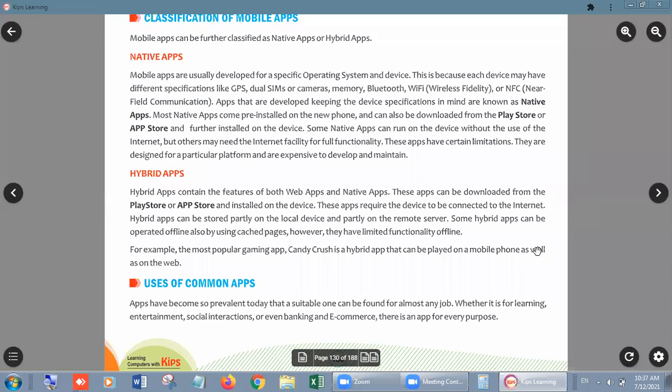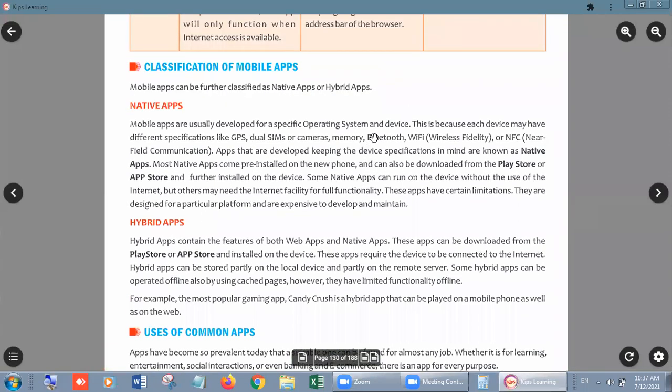This app lesson provides us the knowledge of which kind of apps we have nowadays in our mobile phones and how we can prepare our own app. In today's session, we will discuss more on types of apps. Now, we were discussing the desktop app. Now we are on classification of mobile apps.